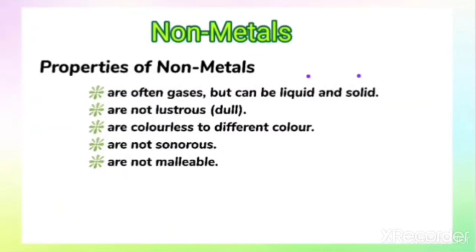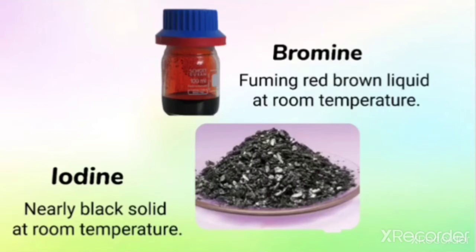We can also find that certain non-metals are liquid and certain are solid. Iodine is solid at room temperature, and bromine is a non-metal that is liquid at room temperature. So non-metals can be solid, liquid, or gaseous.